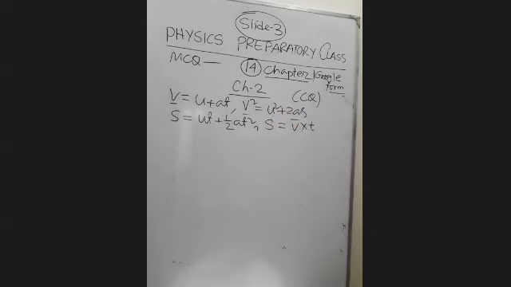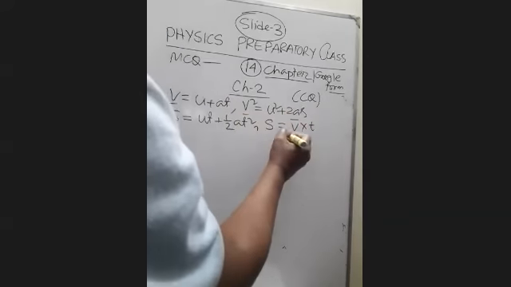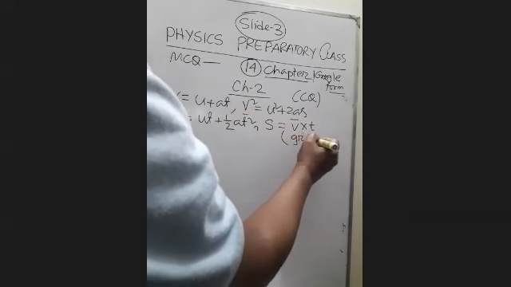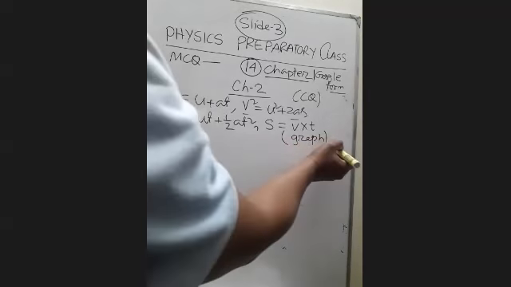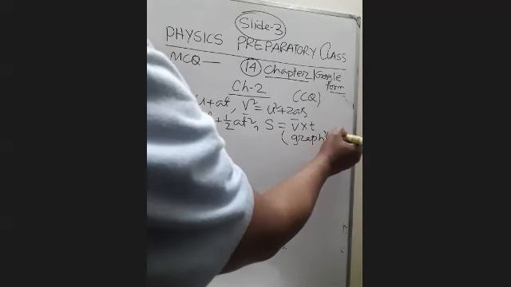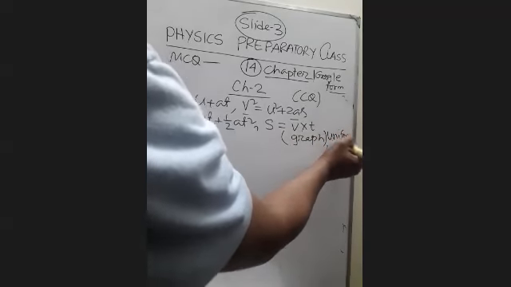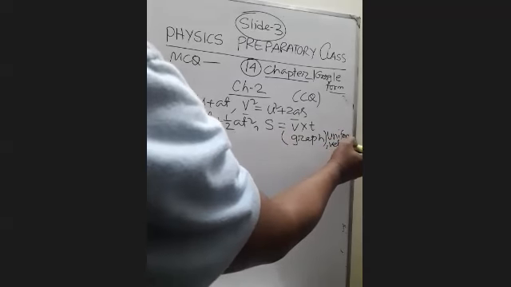Where will average velocity into time be used? It is from a graph, especially a graph of uniform velocity. Whenever you see any mathematics from the graph, you just use this one.